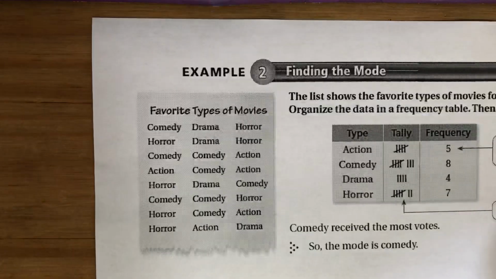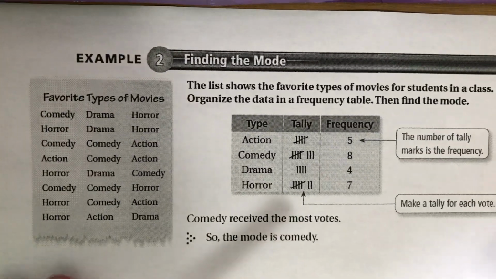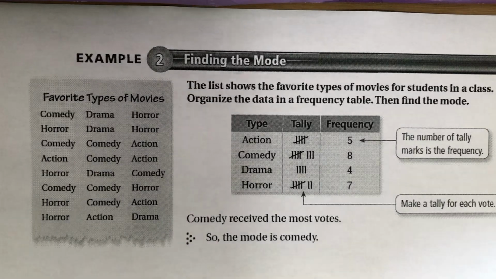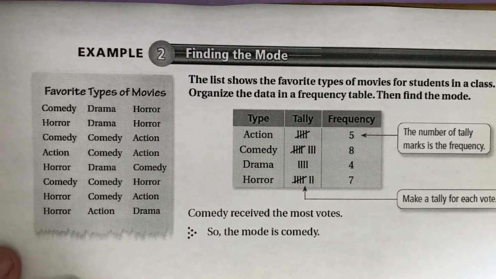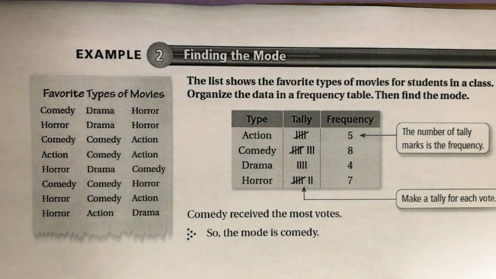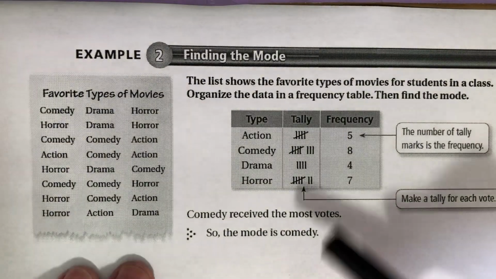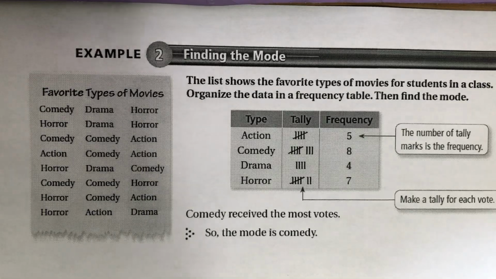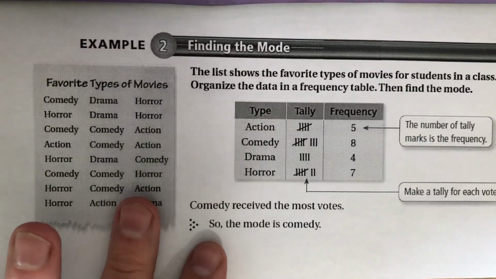The main reason we use mode in a data set is when we collect data that's not numerical, like in a survey sometimes. So if I asked students what their favorite type of movies were, you can see that these aren't numbers. So I can't find the middle item or add them up and divide. But what I can do is put them in a tally chart and see that comedy occurred the most, and therefore comedy would be the mode.